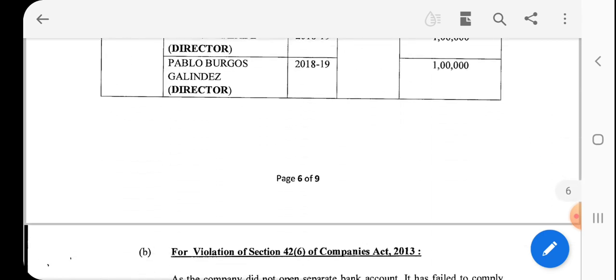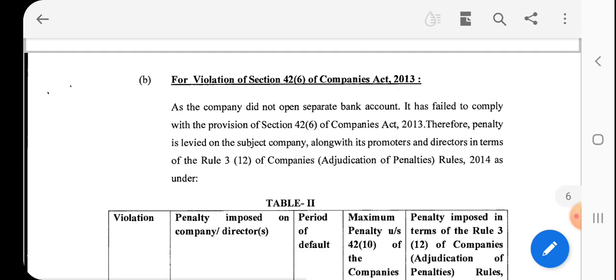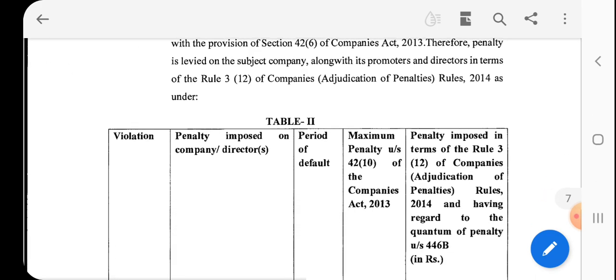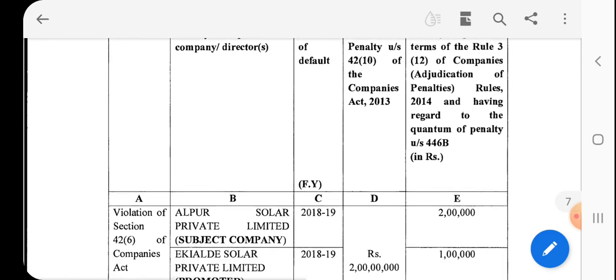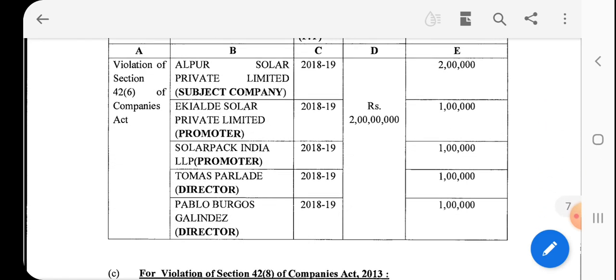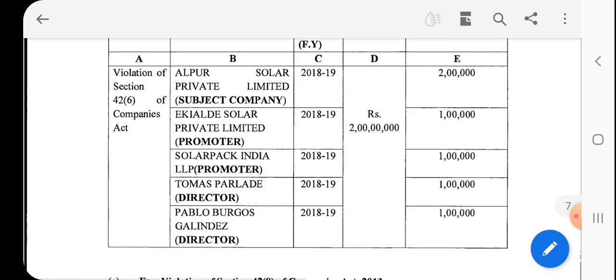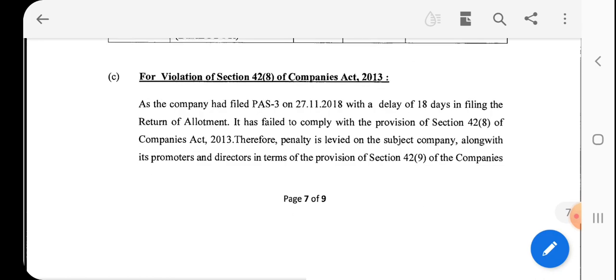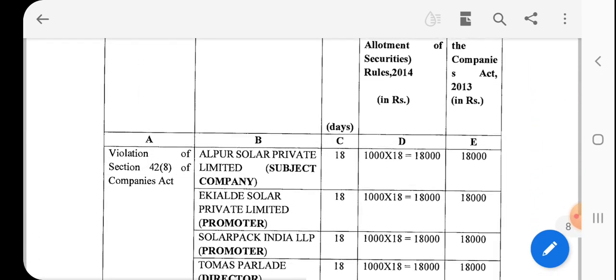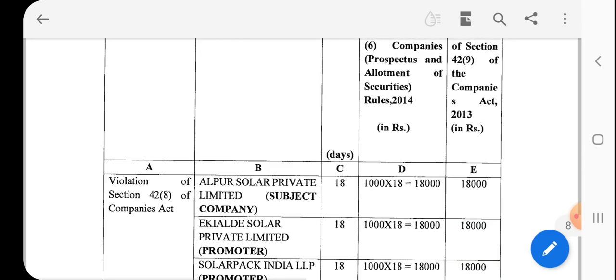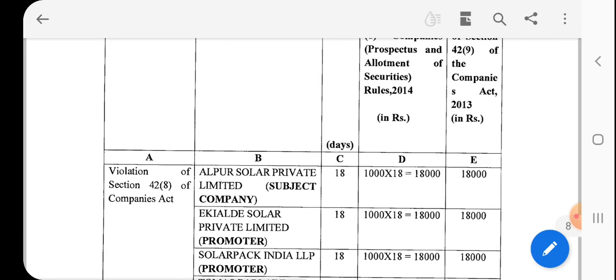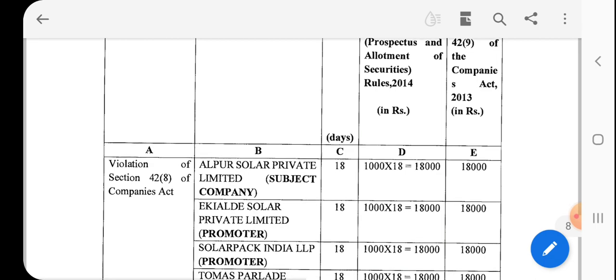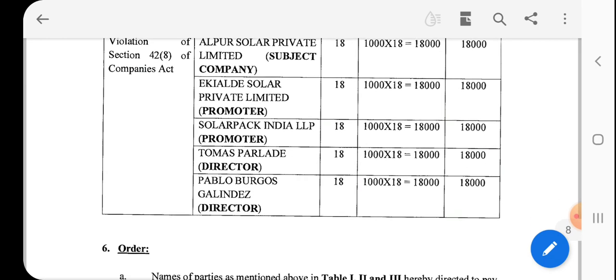And for subsection 6 of section 42, there is a default, that is not opening a separate bank account. There is also a maximum penalty under subsection 10 of section 42, that is 20 lakh, and here the penalty imposed is 2 lakh on the company and 1 lakh each on the promoters of the company. And for subsection 8 of section 42, there is a delay in the filing of form PAS-3, so the penalty imposed on the company is 1,000 per day, for a total of 18 days default, that is 18,000 on the company and 18,000 each on the promoters of the company.